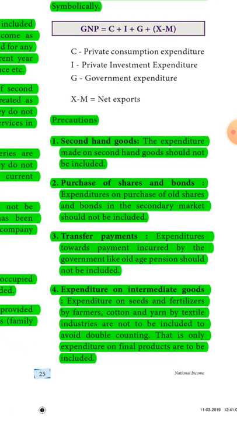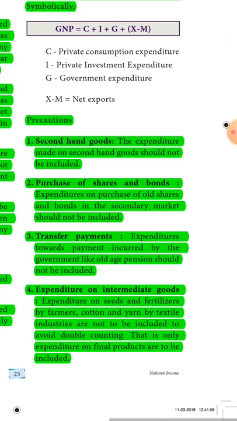Expenditure on intermediate goods. Expenditure on seeds and fertilizers by farmers, cotton and yarn by textile industries are not to be included to avoid double counting. That is, only expenditure on final product are to be included.